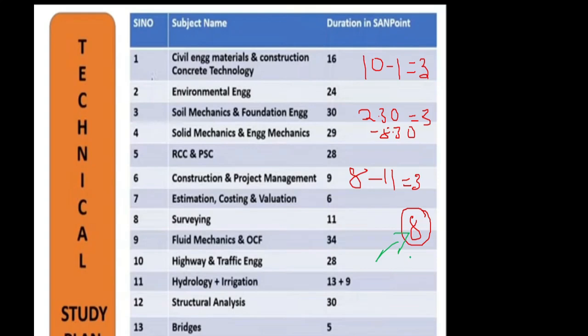Alright, when you are preparing for 8 hours, you will be studying at least 5 hours of our recorded classes, because I suggest students make running notes rather than just going through PDFs. When you make notes on your own, you will realize the importance of every topic, and that will help you retain it in your mind for a longer time.